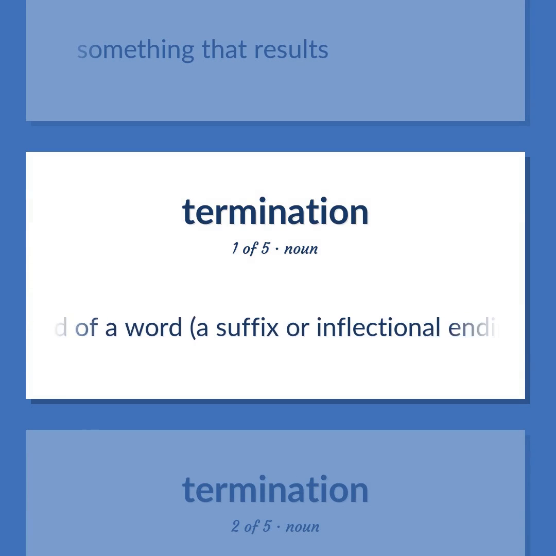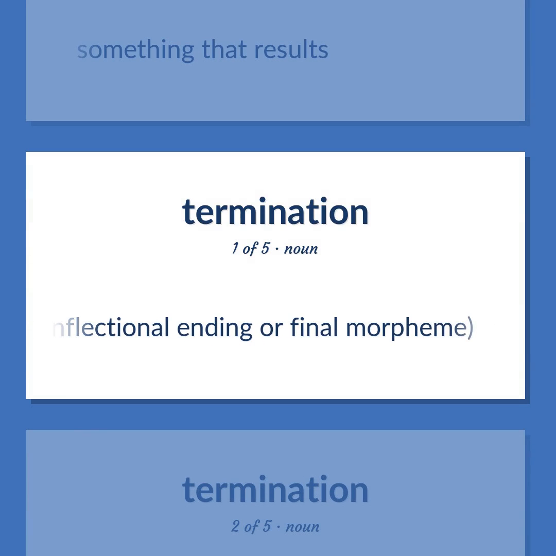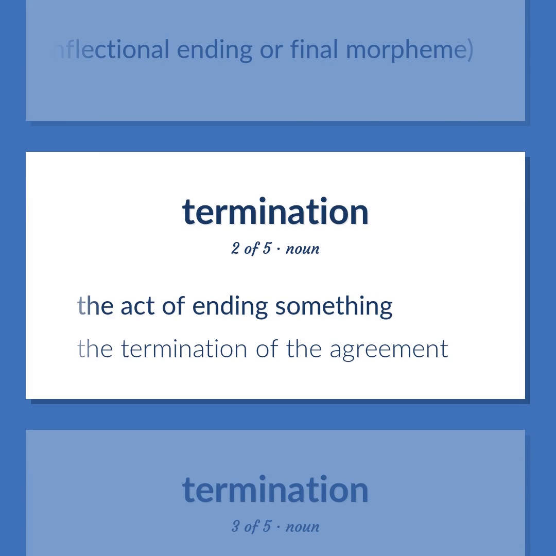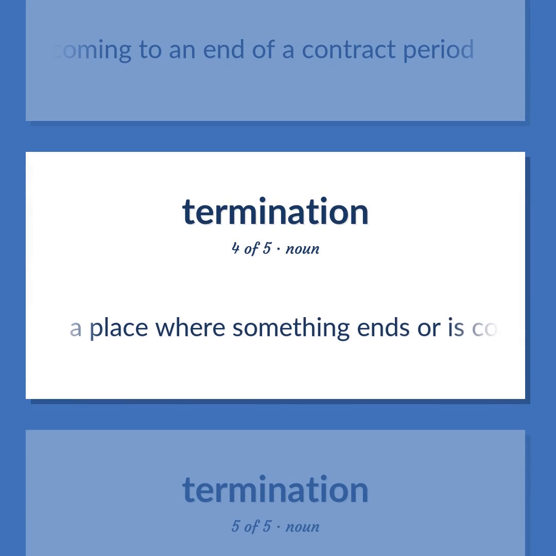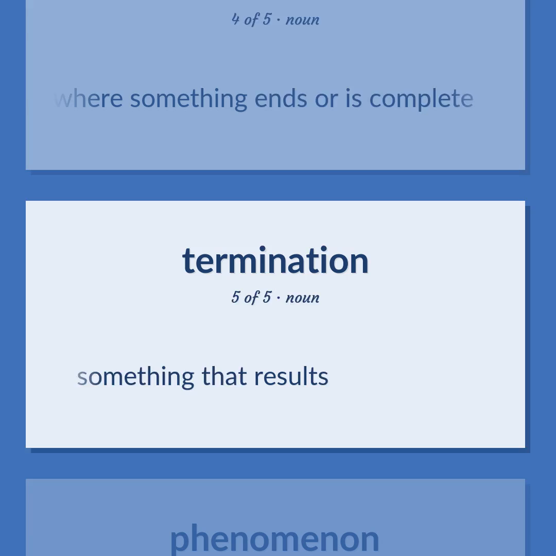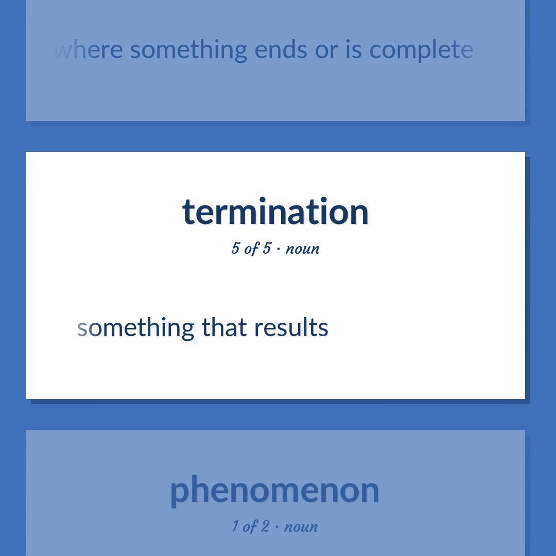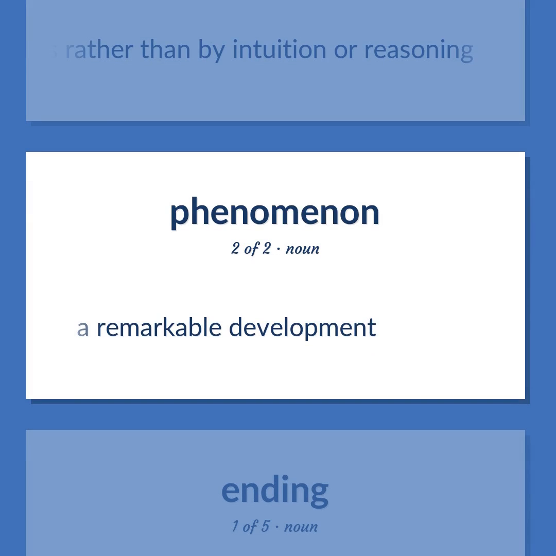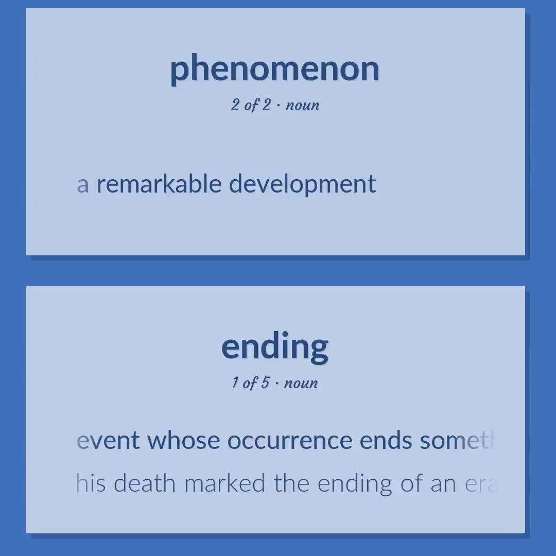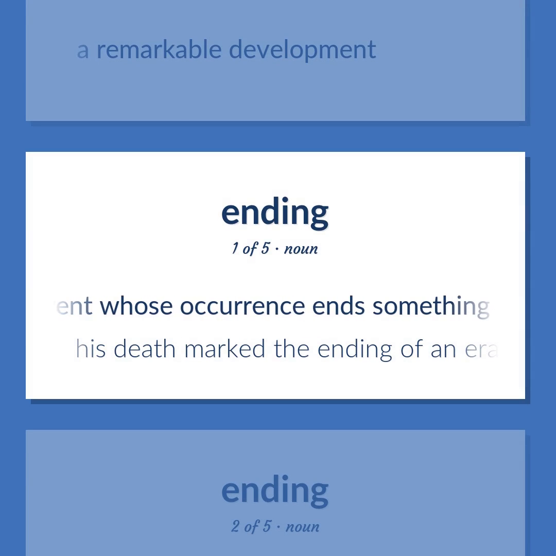The end of a word, a suffix or inflectional ending or final morpheme. The act of ending something. The termination of the agreement. A coming to an end of a contract period. A place where something ends or is complete. Something that results. Any state or process known through the senses rather than by intuition or reasoning. A remarkable development. Event whose occurrence ends something. His death marked the ending of an era.